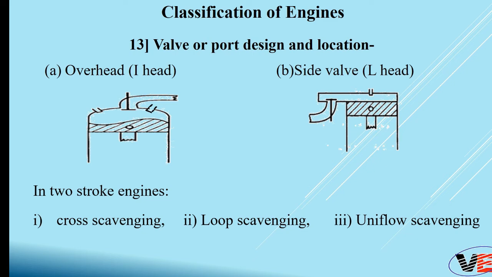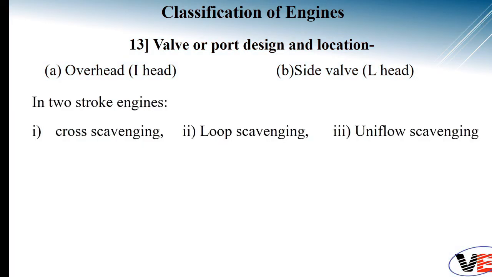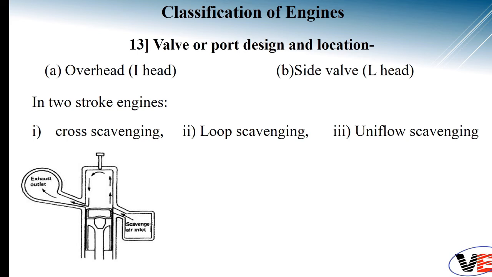Now let's talk about the two-stroke engine. There are three types of arrangement of the port, that is cross scavenging, loop scavenging and uniflow scavenging. In a two-stroke engine, first we will see cross scavenging. In this scavenging, you can observe that two ports are there opposite to each other. Means one side of the engine is your air inlet and the other side is the exhaust. Such a type of arrangement is cross scavenging.